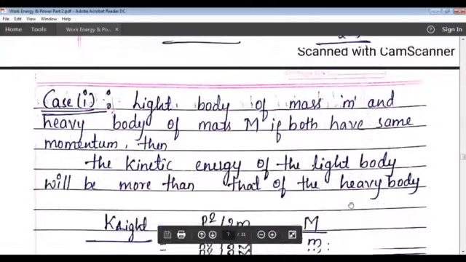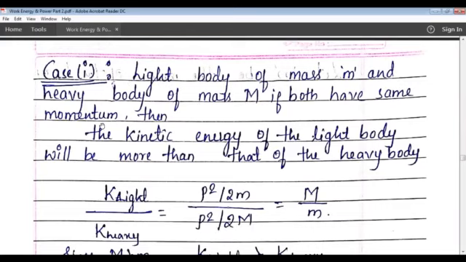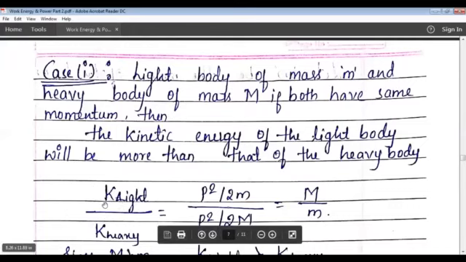Now, in this we have some cases. Consider a light body of mass m and a heavy body of mass m. If both are possessing the same momentum, then what happens to the kinetic energy? The kinetic energy of the light body will be more than that of the heavy body. So we will take the kinetic energy of the light body divided by the kinetic energy of the heavy body.